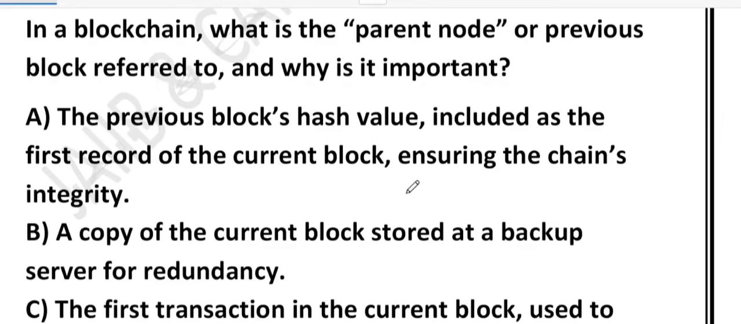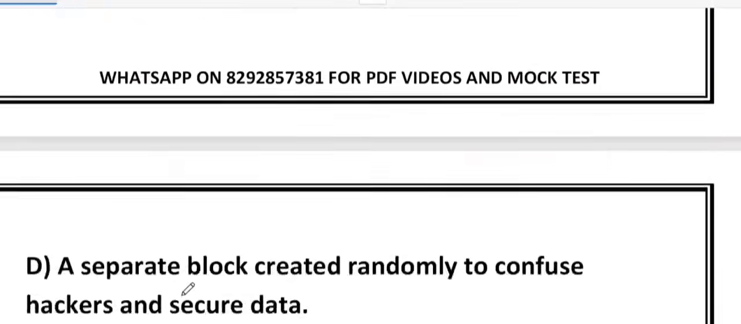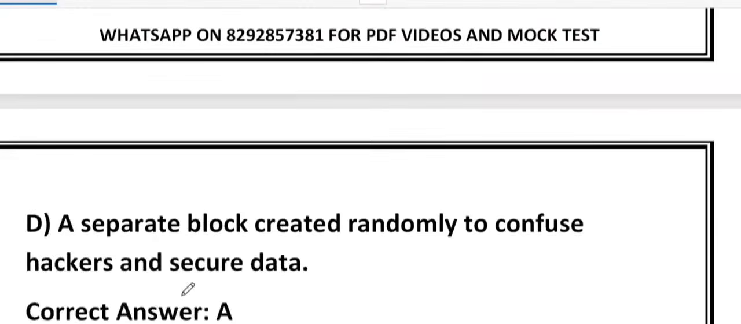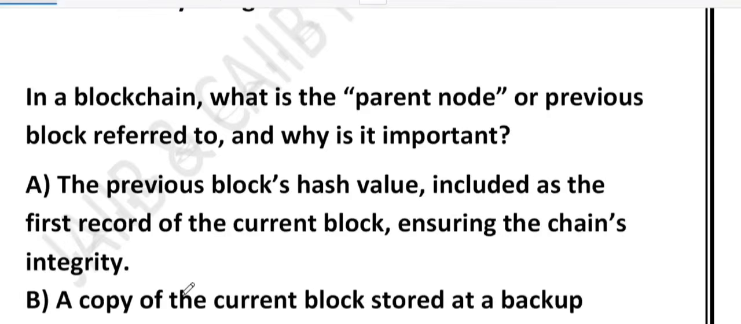So the options are: Option A, the previous block's hash value included as the first record of the current block. Option B, a copy of the current block stored at the backup server for redundancy. Option C, the first transaction in the current block used to verify authenticity. Option D, a separate block created randomly to confuse hackers and secure data. That is called the parent block. First of all, option number A, yes, this is the correct one.